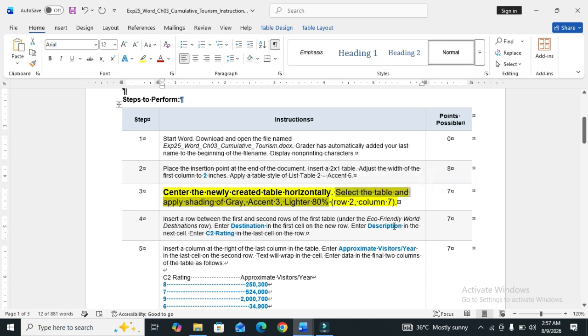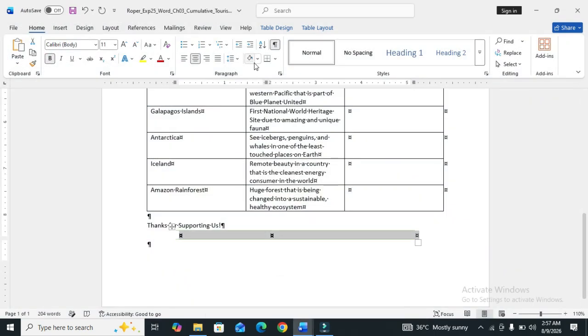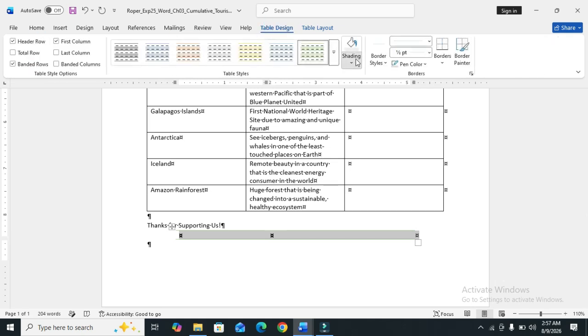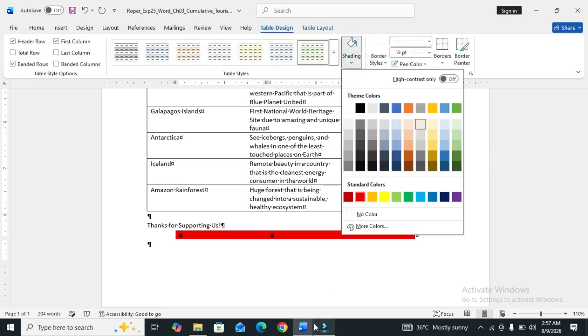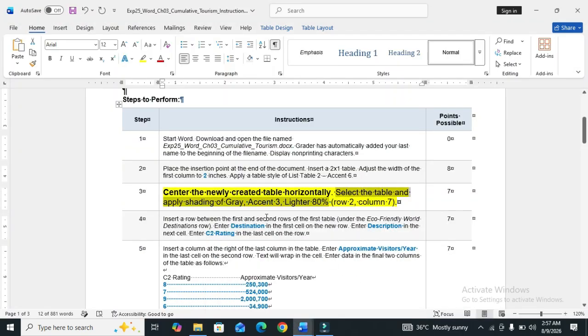The table is selected. Then we move to the Table Design and the shading option, Accent 3 Lighter 80%.